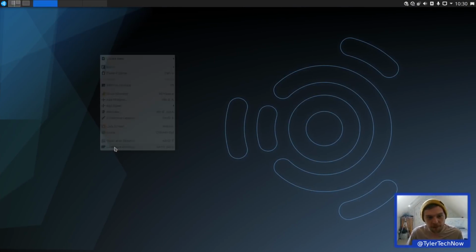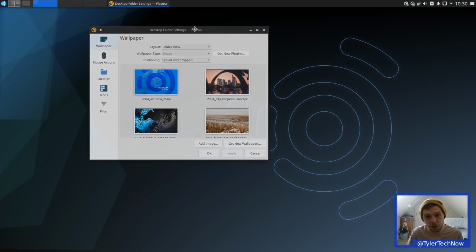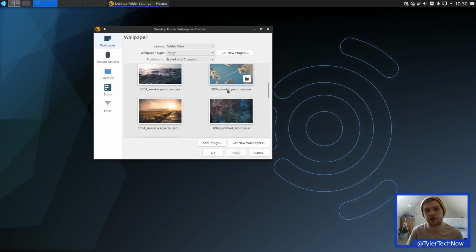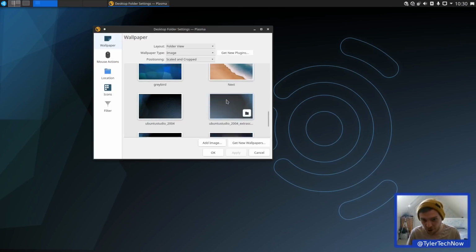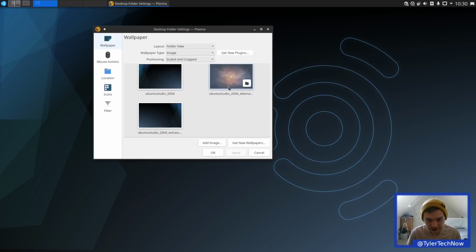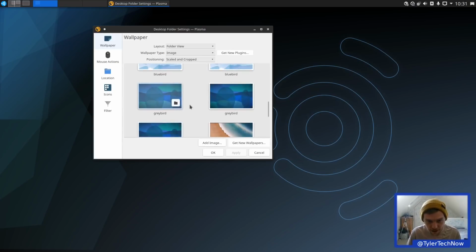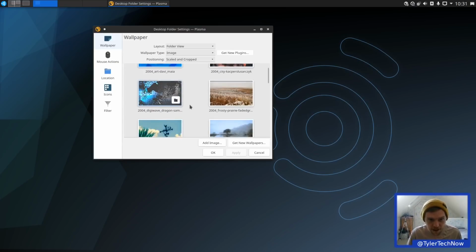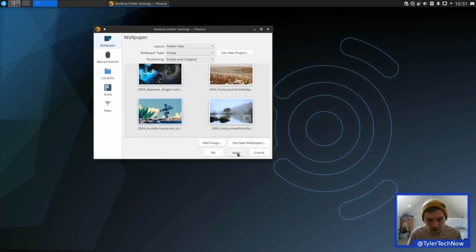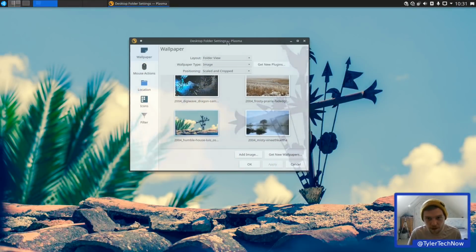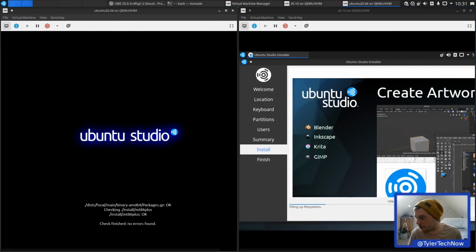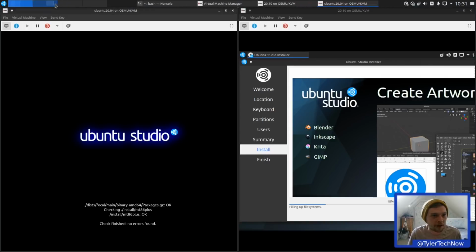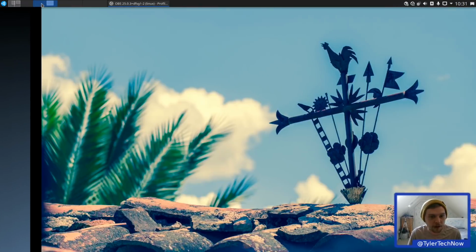So we haven't got the new wallpapers yet for 20.10. So they'll do something with the Gorilla, which I think is the shining light in the name, because there's a lot you can do with the Gorilla. I'm not a massive fan of the name, but I think we'll get a good round of wallpapers. Let's just go for this wind chime thingy here. There you go. Right, let's jump back into here, and I'm just going to move my OBS window to there so I can see it in the other workspace.